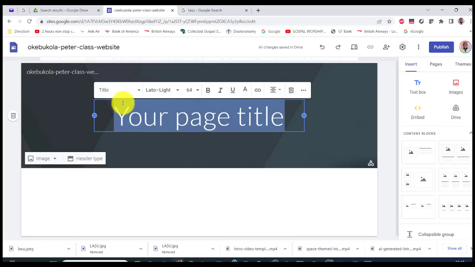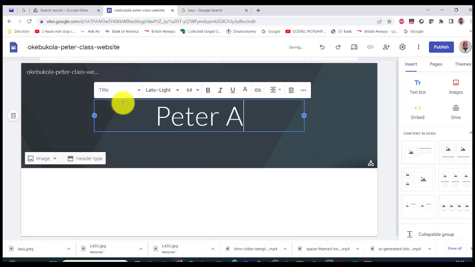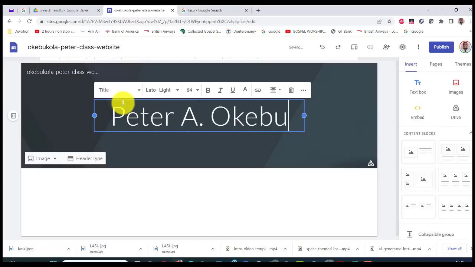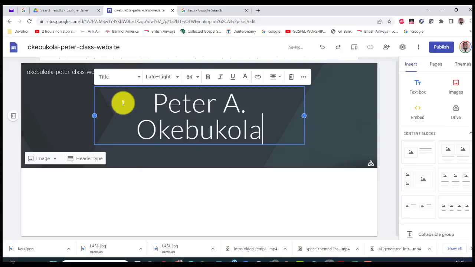page as Peter. Okay, you don't need to put professor there. We ask some people, what's their surname? They'll say their surname is Professor Okebukola. No, that's not a surname. Professor is not part of your name. So Peter Okebukola,